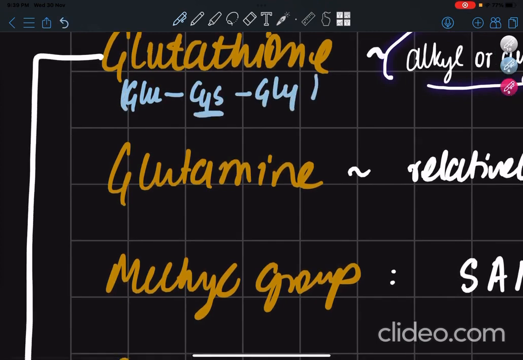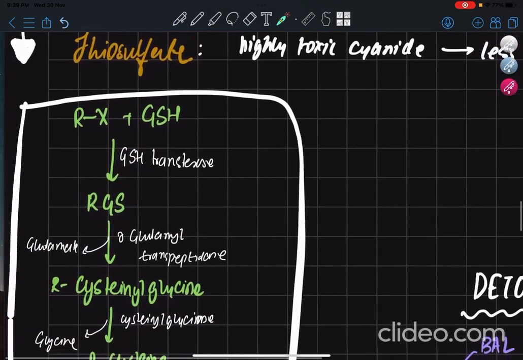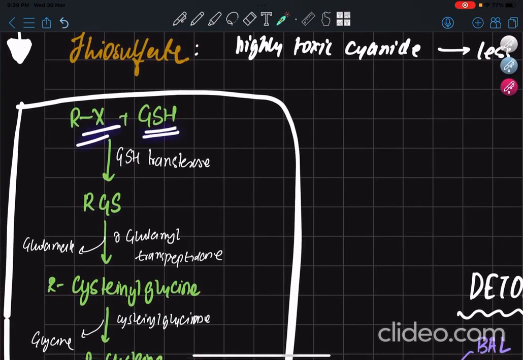So only to the cysteine the substance gets conjugated with. How? Let's find out. Imagine this RX is the substance and this is glutathione. We see glutathione transferase. So the X is removed and the glutathione gets attached here to give RSG.